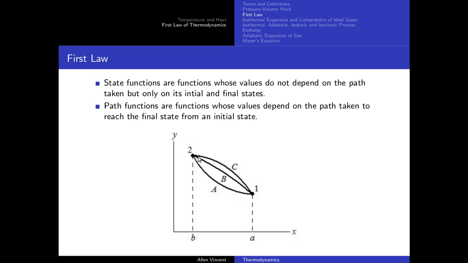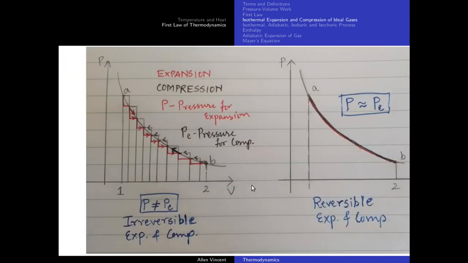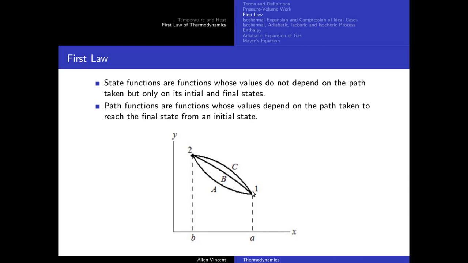When I go along path A from state 1 to state 2, the work done is simply the area under the curve of path A, correct? So that area is the work done along path A. But now let's say the system goes from state 1 to state 2 along path B. Along path B, it's going to be a greater area. Yes or no? If you shade this entire region along path B, it's a greater area compared to path A. Therefore, the work done along path A is less than the work done along path B.